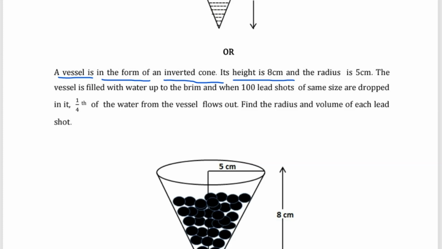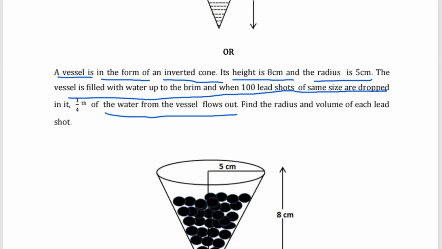Its height is 8 centimeter and radius is 5 centimeter. The vessel is kept with the water up to the brim, and when 100 lead shots of the same size are dropped in it, one fourth of the water from the vessel flows out. Find the radius and volume of each lead shot.